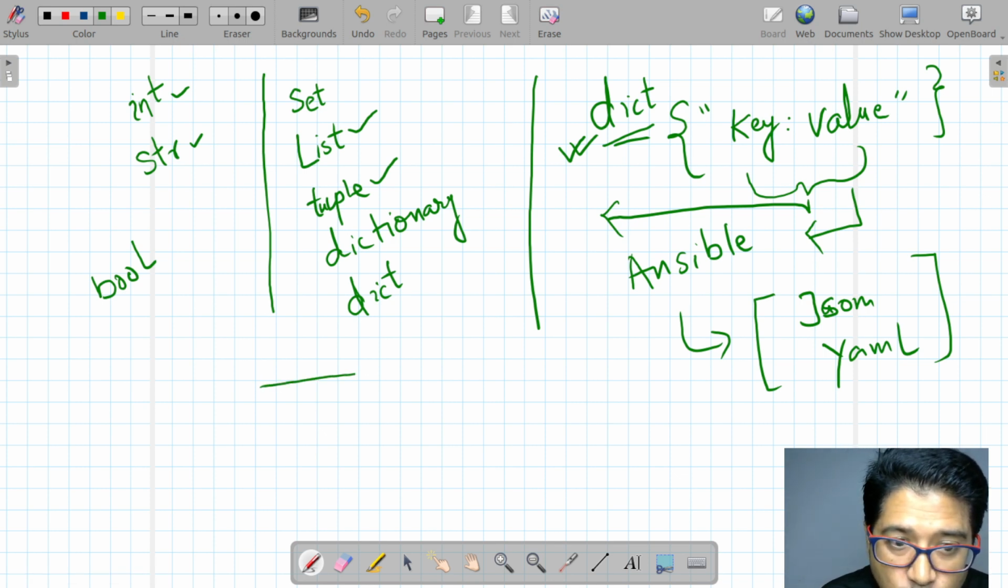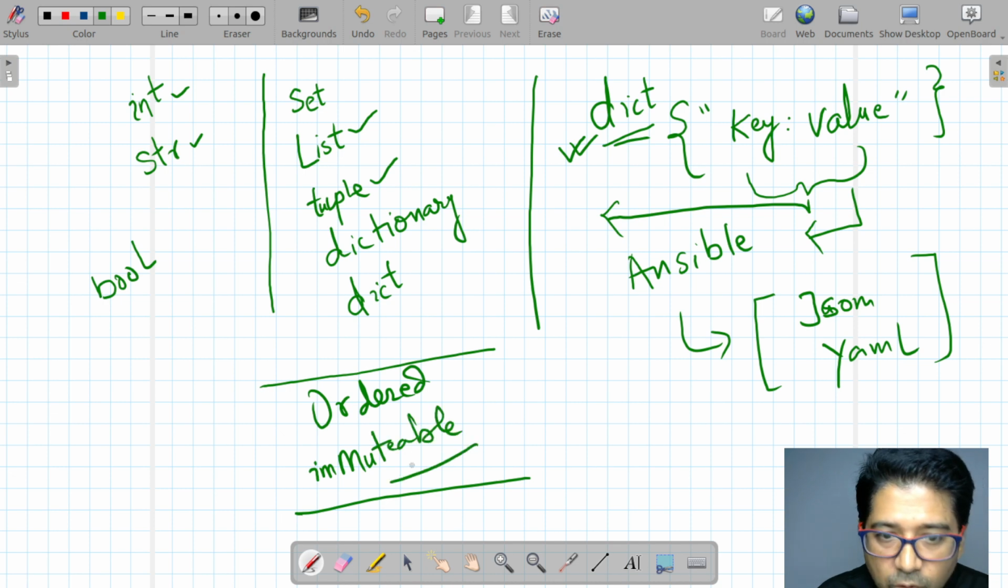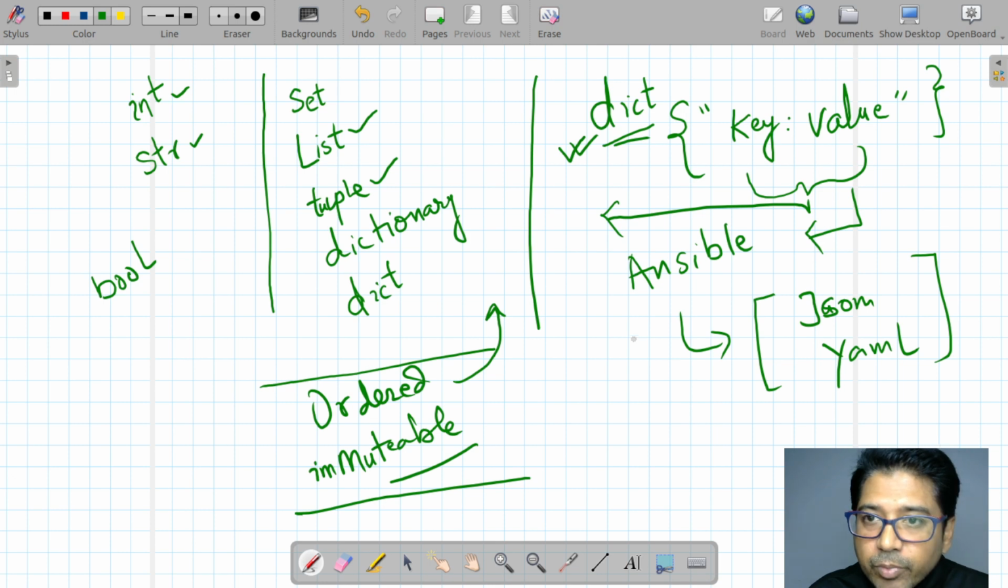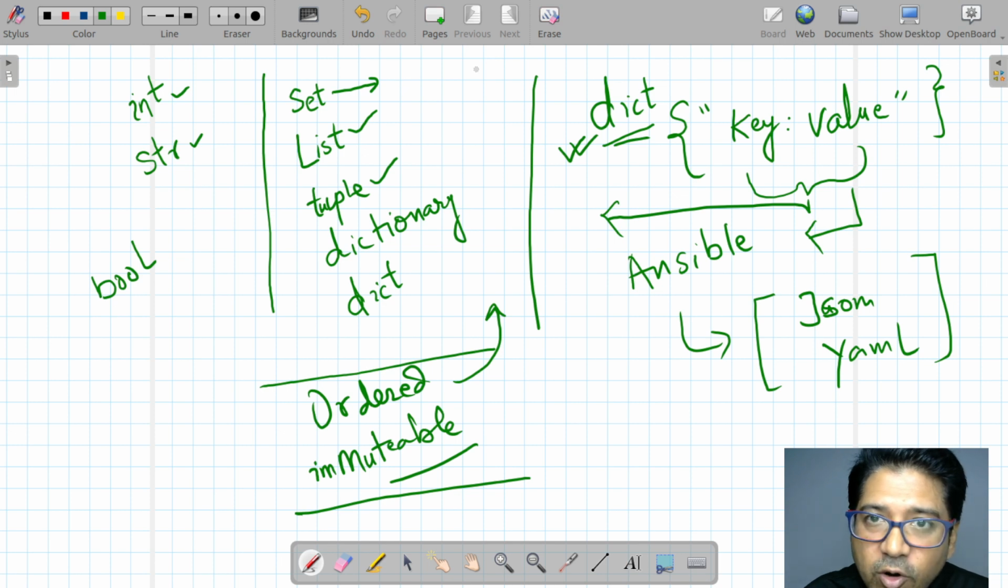Now there are two terminologies you should understand. The first is called ordered. Second is called mutable or immutable. What do you mean by ordered? Ordered means you have things in sequence. Tell me whether they are in ordered format or not.